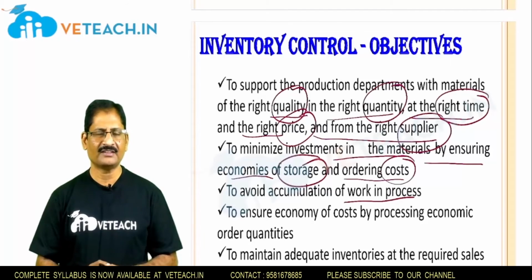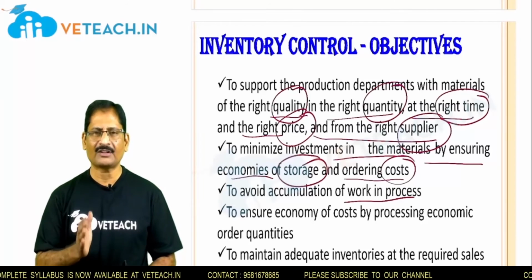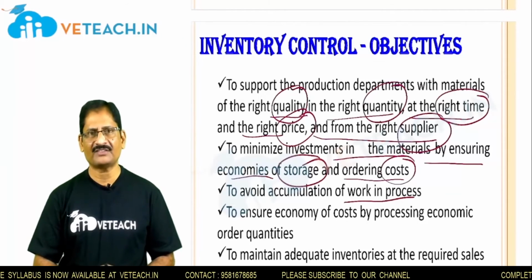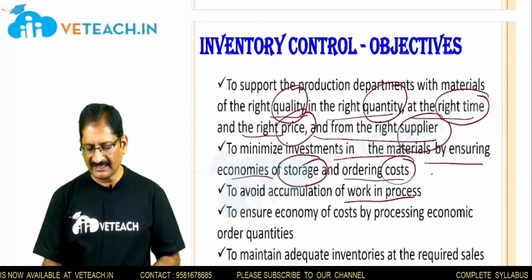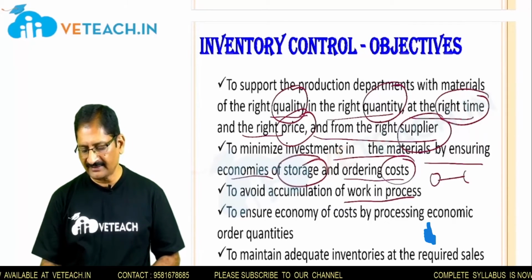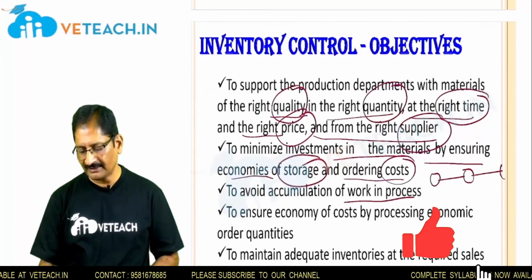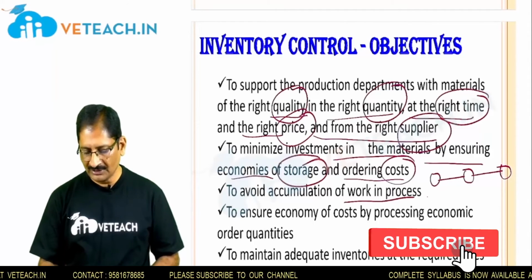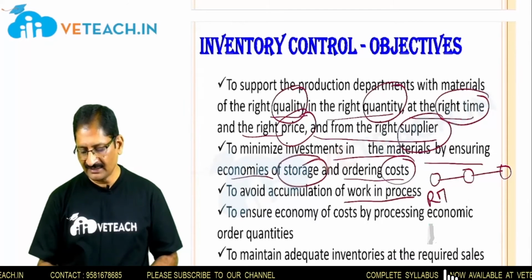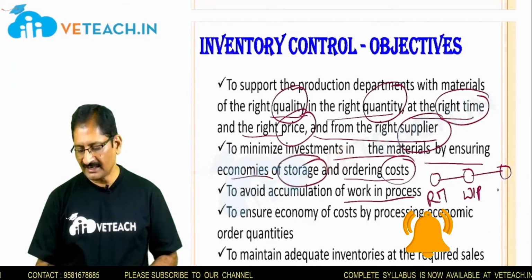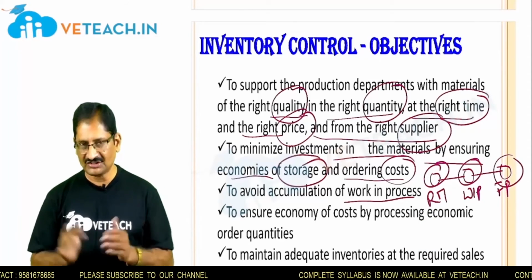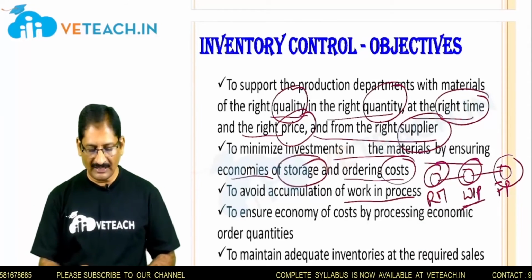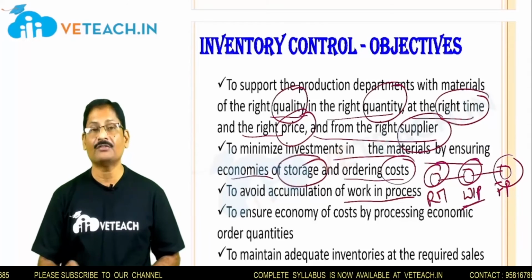Work in process means the products which are in a work-in-progress environment. Generally, production starts at the raw material side, goes through the process, and finally we receive the finished goods. So this is the raw material state, this is the work in progress state, and this is the finished product. So we have three stages, and we should always avoid accumulation of work in process.